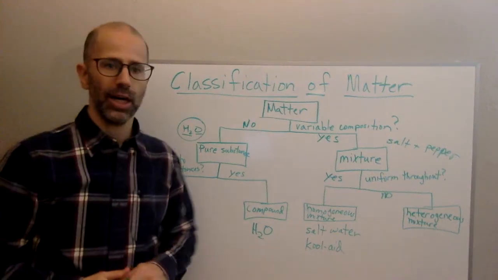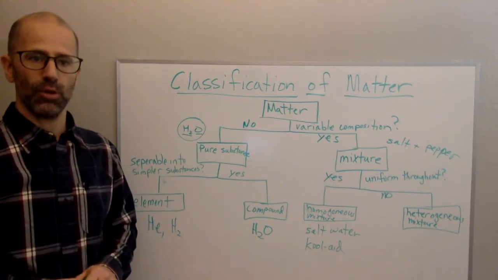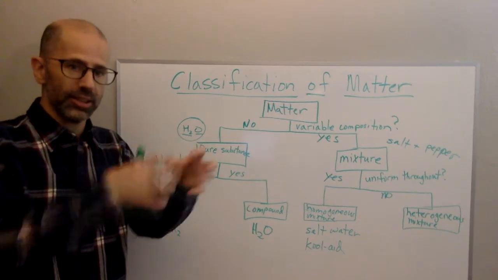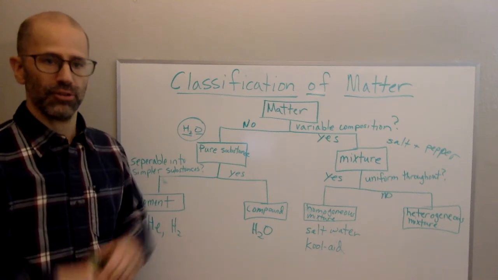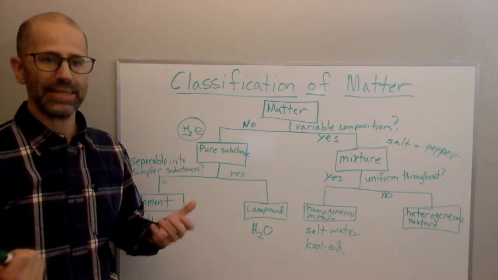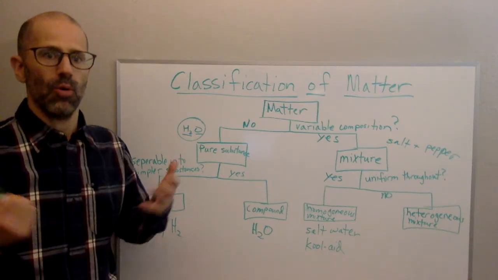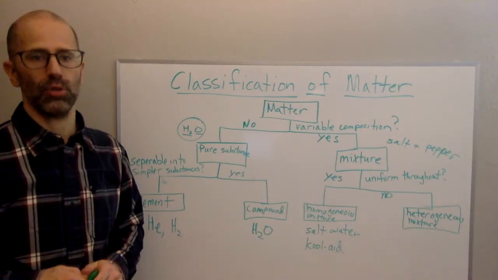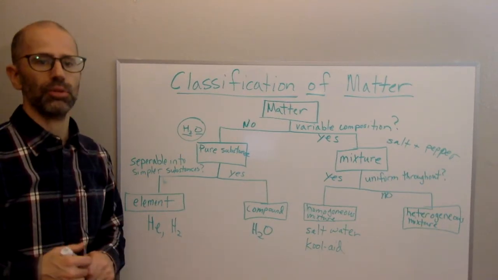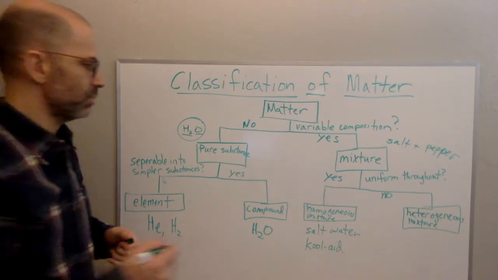So an example would be a chocolate chip cookie, right? You look at the chocolate chip cookie, it's obvious it's more than one thing because you can see chocolate chips, which is a conglomeration of chocolate in one area, right? Versus the cookie dough or whatever. Another example would be wet sand, right? Water and sand mixed together. So it's obviously more than one substance. So anything that looks like more than one substance as a mixture is going to be a heterogeneous mixture. So let me write that down.